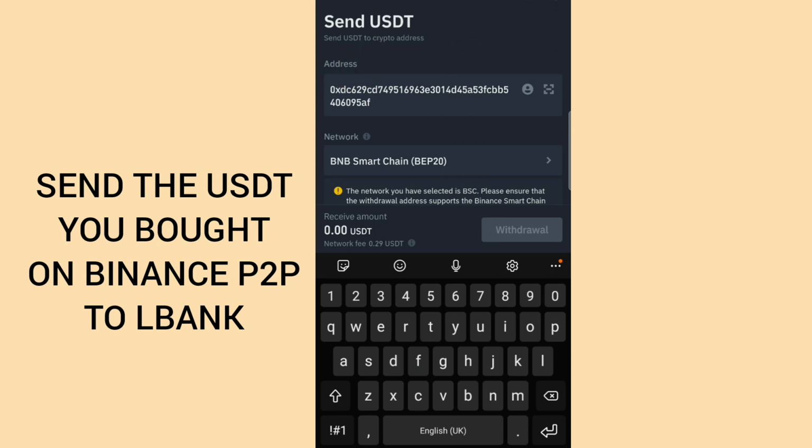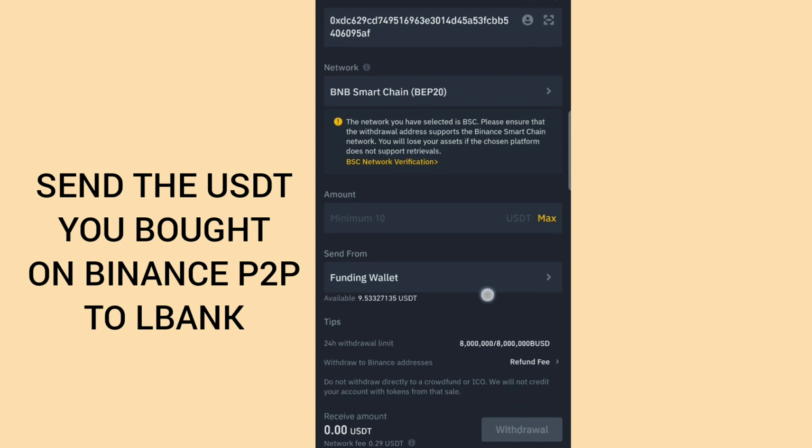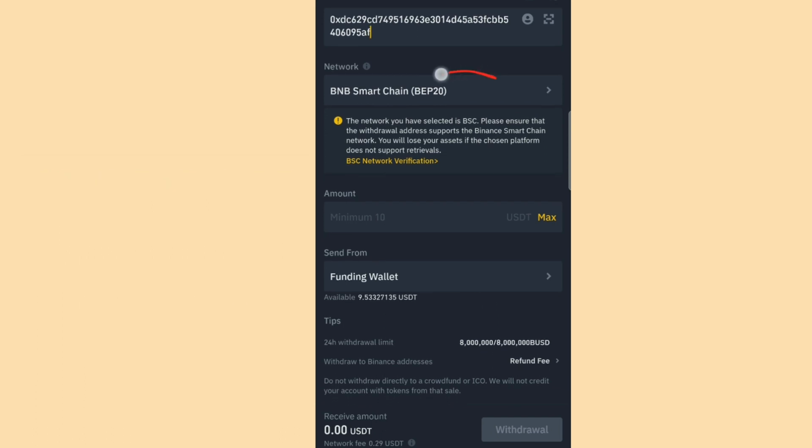I've actually pasted it. You now go down. You ensure that your network is still BEP20. Once you change it to any other network, you will lose your USDT. Just ensure that you are sending to the right network, okay?